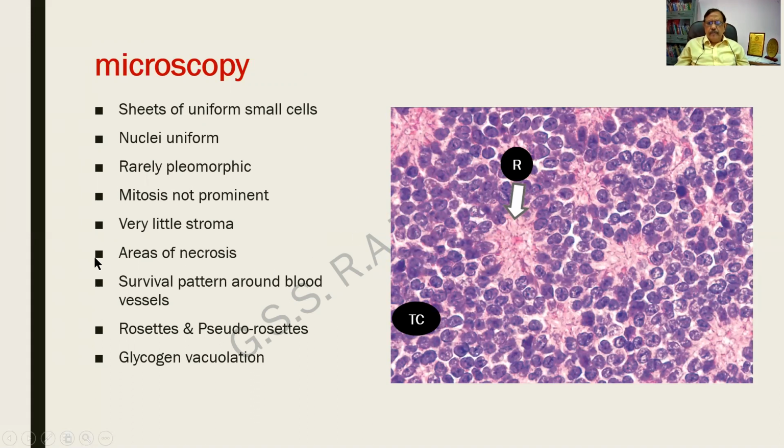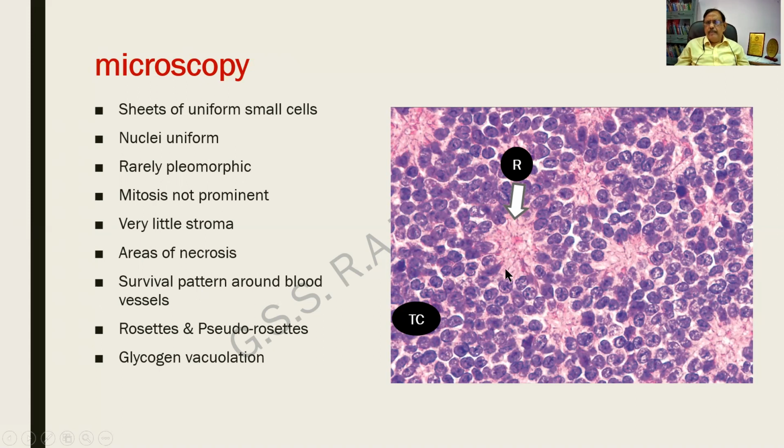Another important feature of it will be areas of necrosis. There will be massive areas of necrosis. And because of that, there is a pattern called survival pattern. What is the meaning of this word survival pattern? Good. The tumor cells around the blood vessels will be viable. Around the blood vessels, they will be viable, means live. Away from that, the blood supply is not adequate, therefore they will undergo necrosis.